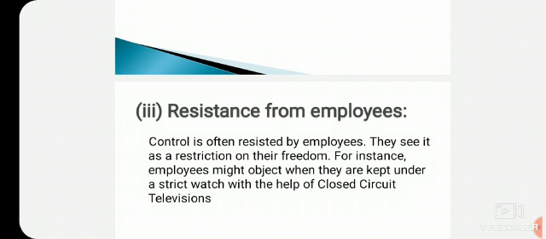Employees might object when they are kept under strict watch with the help of closed circuit television, that is CCTV camera. So employees want freedom and privacy. That is the reason why usually when these things are implemented by the management, employees resist that decision, that is, they oppose it.